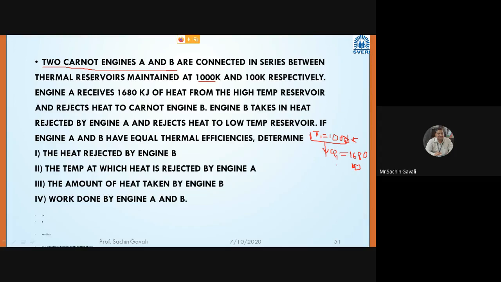Now this heat engine is there, and let us consider it as a heat engine, so it is engine A.